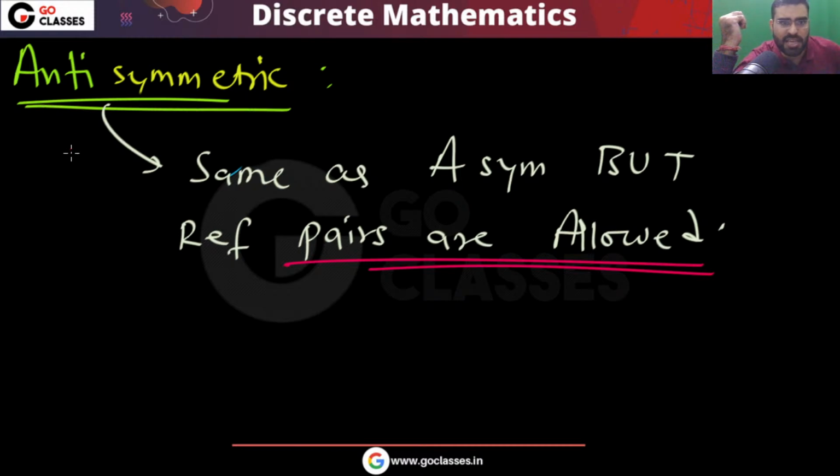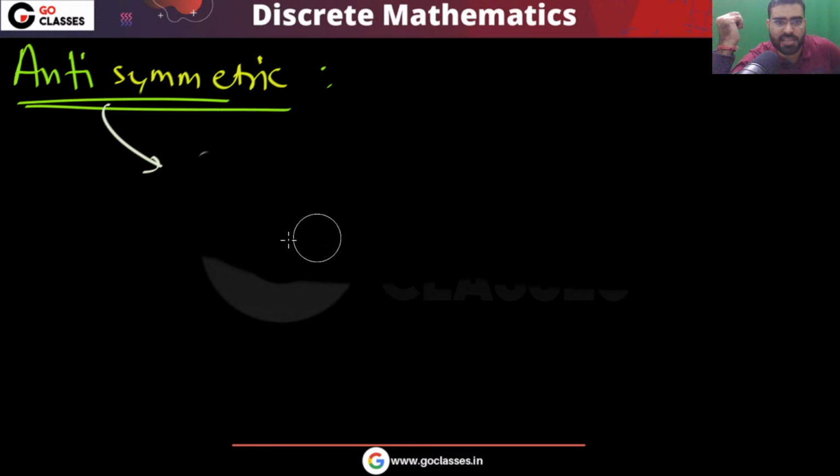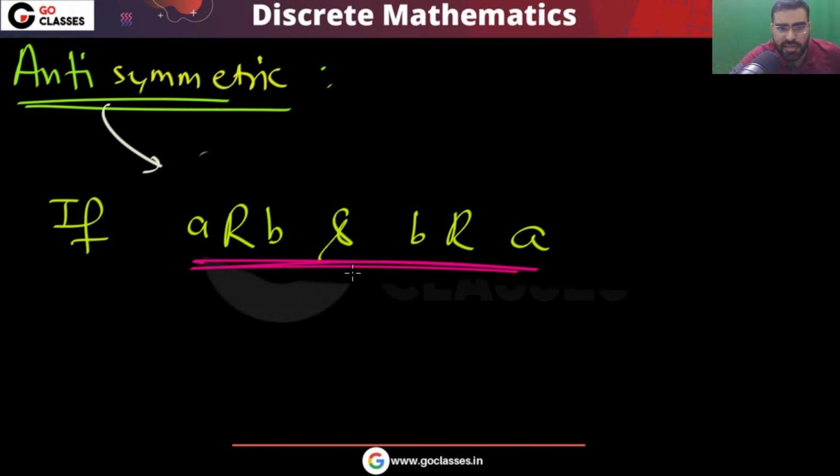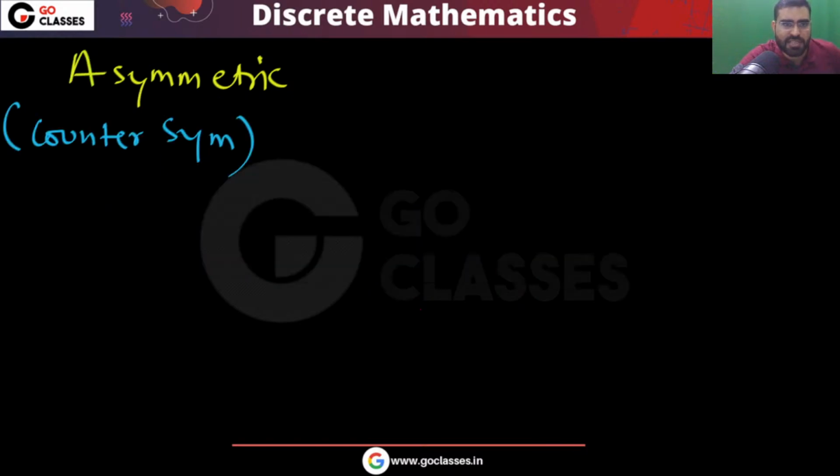So what is the definition of antisymmetric? Let me tell you, this is important. The most popular and most useful definition is this: if A is related to B and B is related to A, then they must be the same. Symmetry must be between the same elements. So if A is related to B and B is related to A, then A should be equal to B. This is the definition of antisymmetric.